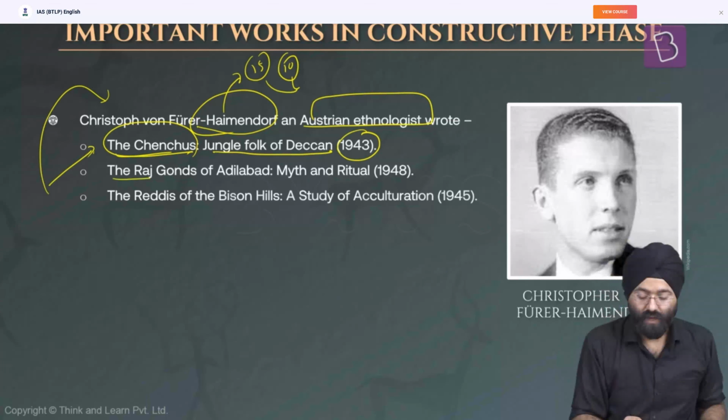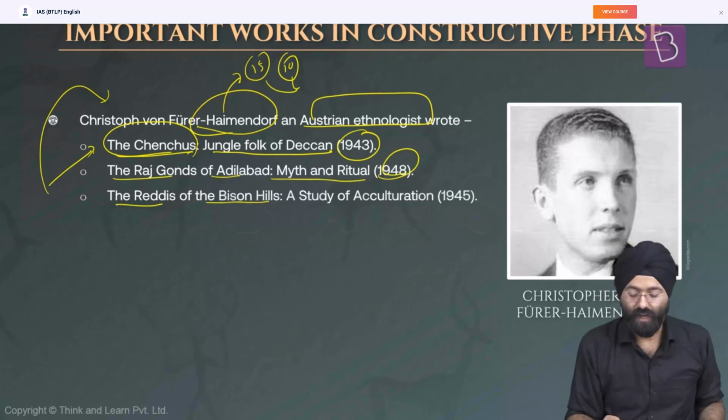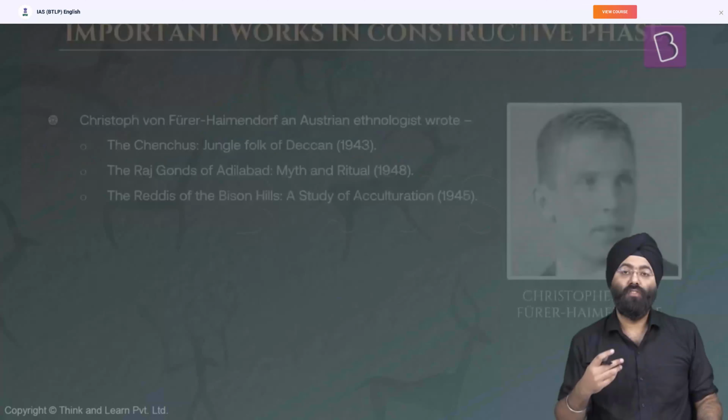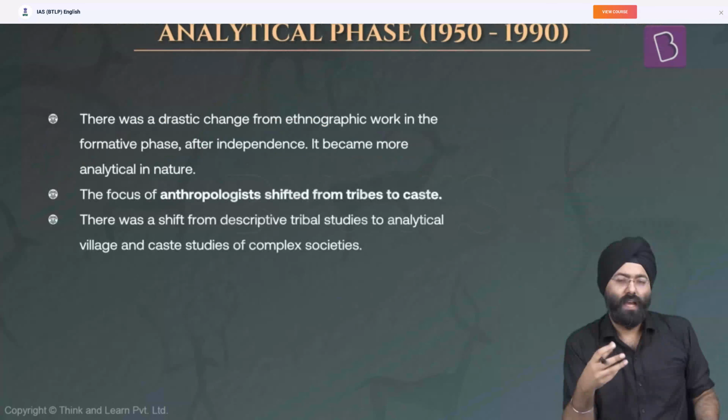Then coming back to the topic, The Raj Gonds of Adilabad, the myth and the rituals associated with them, 1948. The Reddis of Andhra Pradesh we're talking about: The Reddis of the Bison Hills, a study in acculturation, 1945. So these are some of the important works done by Haimendorf. Again, try to understand and read them as much as possible and make a note of them.